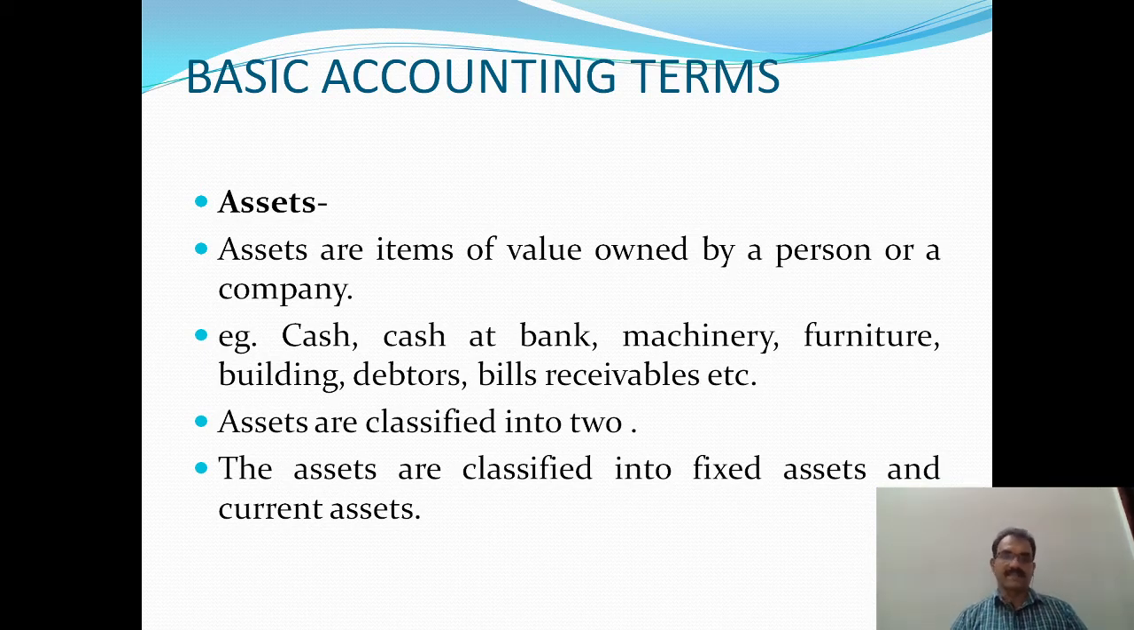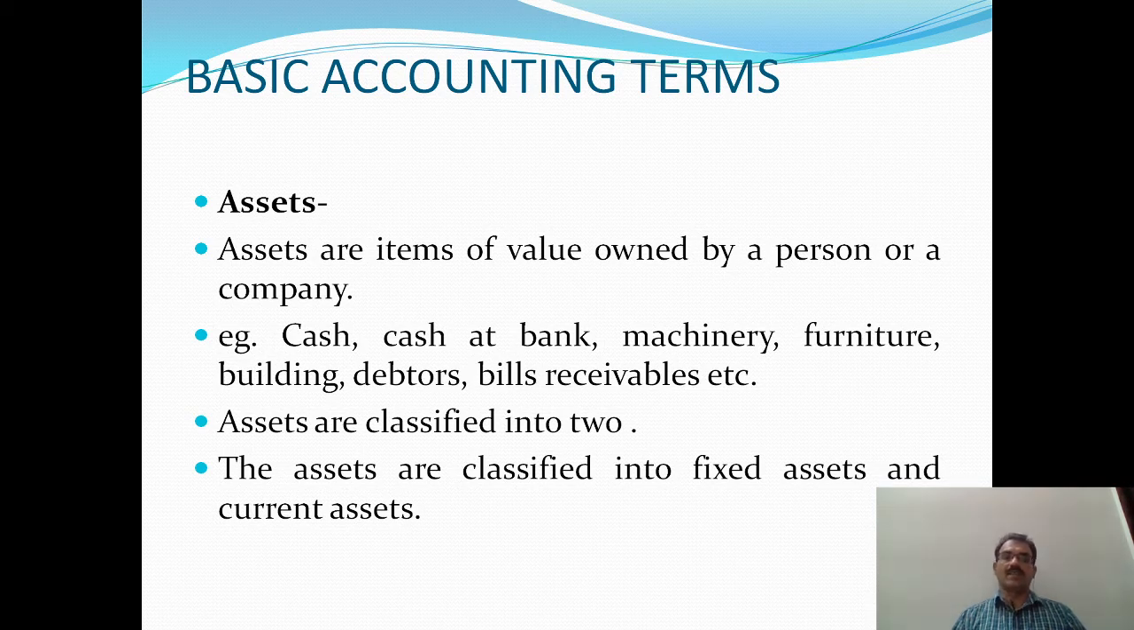First term is assets. What does it mean? Assets are items of value owned by a person or a company. So here assets means items of value owned by a business organization. For example, cash, cash at bank, machinery, furniture, building, debtors, bills receivable, etc. All are items of value, and all these items are owned by the business organization.